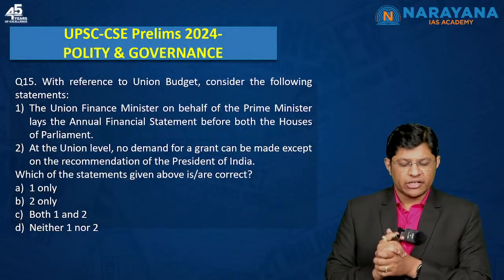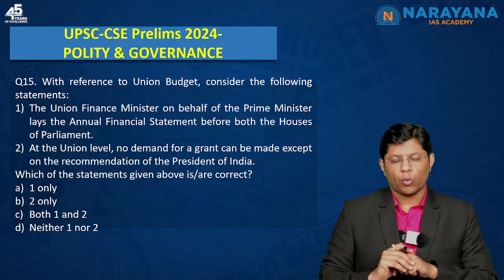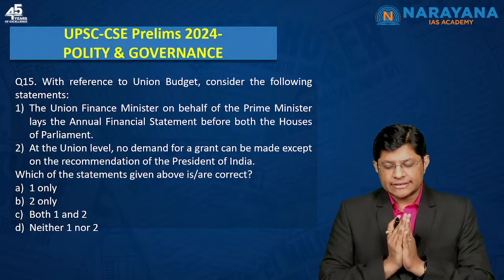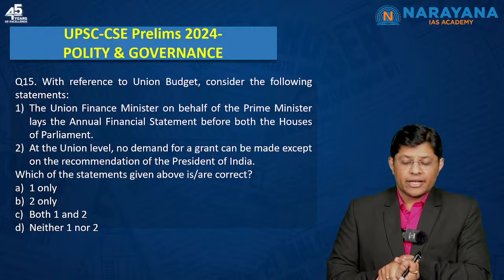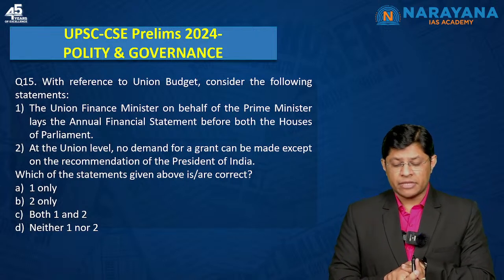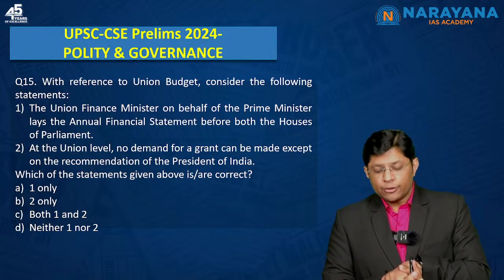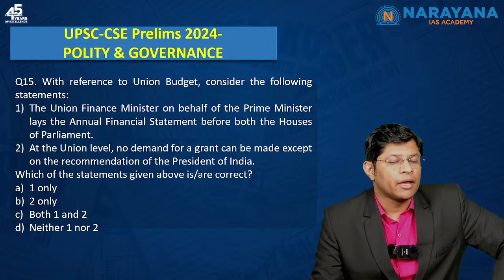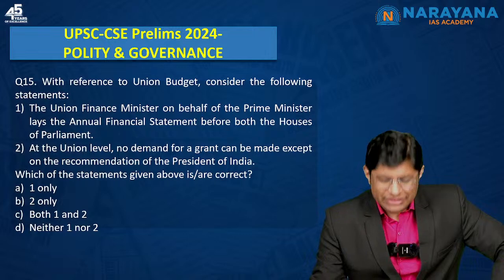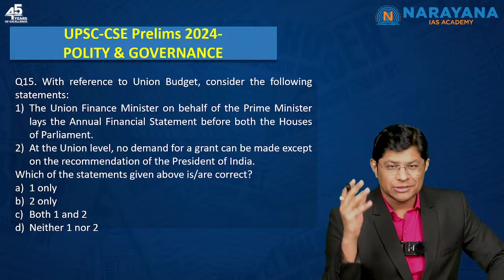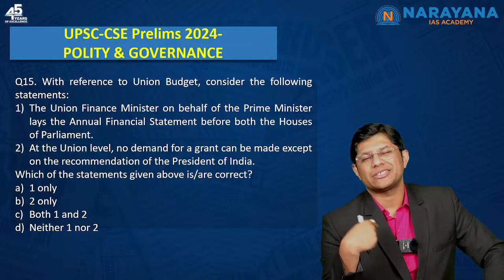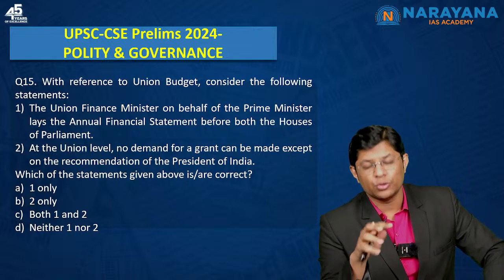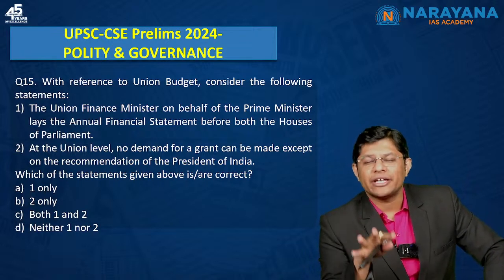The next question is with reference to the Union Budget, Article 112. Consider the following statements. The Union Finance Minister on behalf of the Prime Minister lays the annual financial statement before both the Houses of Parliament. Now, especially during the mock tests or during your revision, you must have come across n number of times the laying of the annual financial statement.